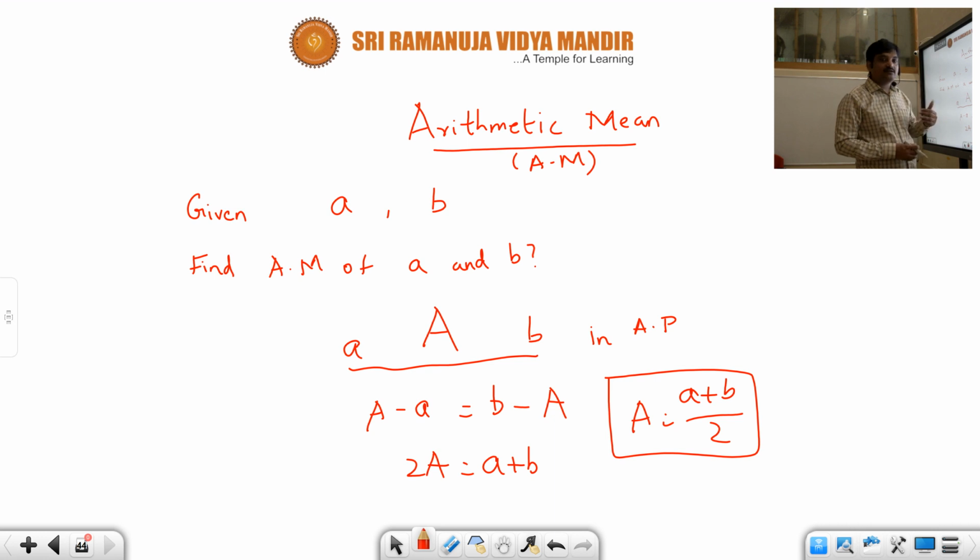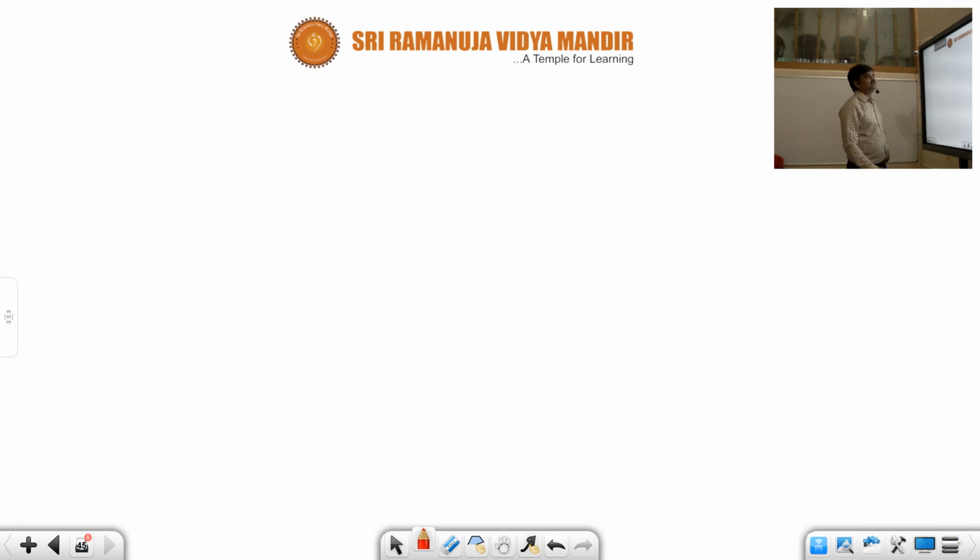When you insert the arithmetic mean in between, all the numbers form an arithmetic progression, and consecutive terms differ by a common difference. So you get capital A minus small a is equal to small b minus capital A, and in this way A is equal to (a plus b) by 2. This is a very important result. The arithmetic mean of two numbers means simply take their sum and divide by 2.